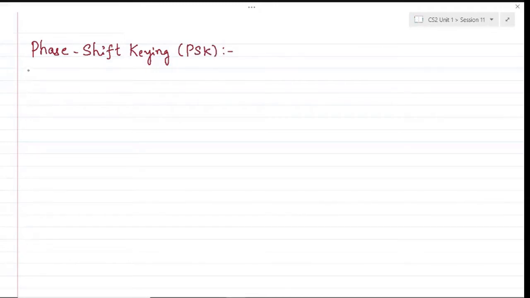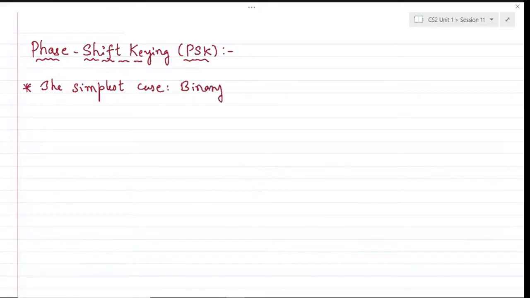Okay, so before understanding the most generic version of phase shift keying, we'll try to build slowly from the simplest case that is possible, and the simplest case would be binary PSK, or in short we call it BPSK.